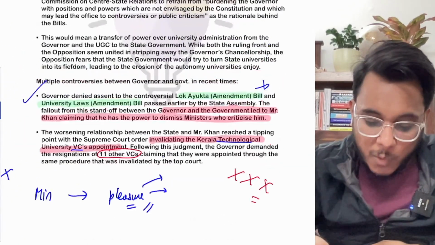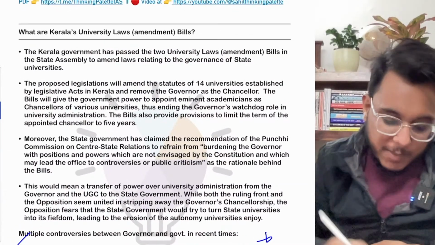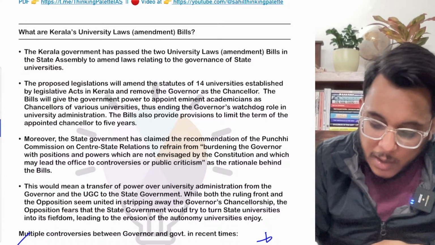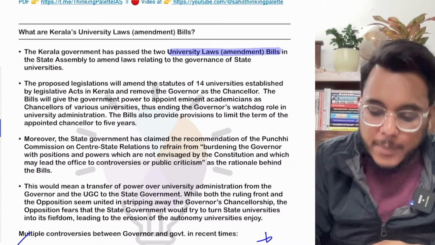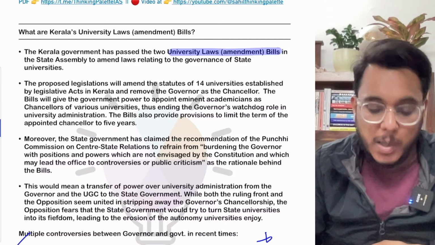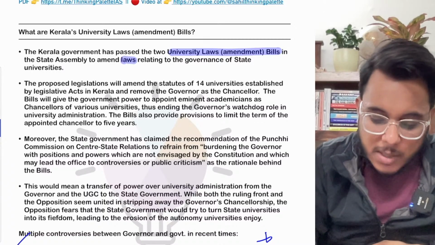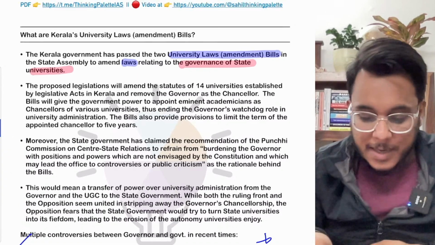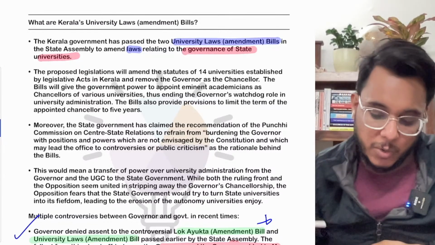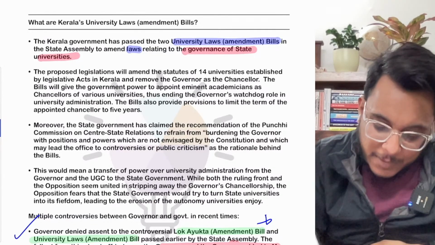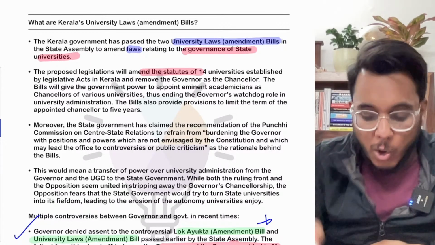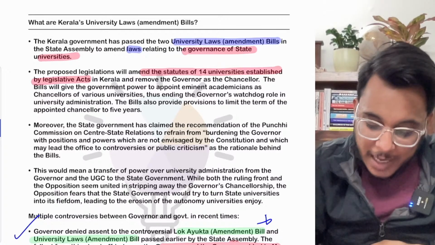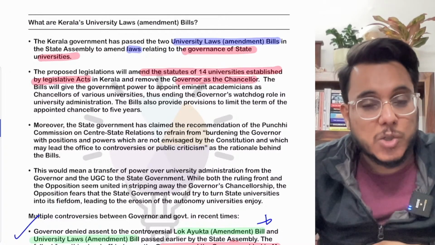And now, what has happened? The Kerala government has passed a new bill, that is, it has passed the University Law Amendment Bill. This University Law Amendment Bill aims to amend the laws which relate to governance of state universities. Now, what is the major feature of this particular bill? It is that it will amend the statutes, that is the laws, of the 14 universities which are established by the acts of Kerala, and the governor will be removed from the position of chancellor.